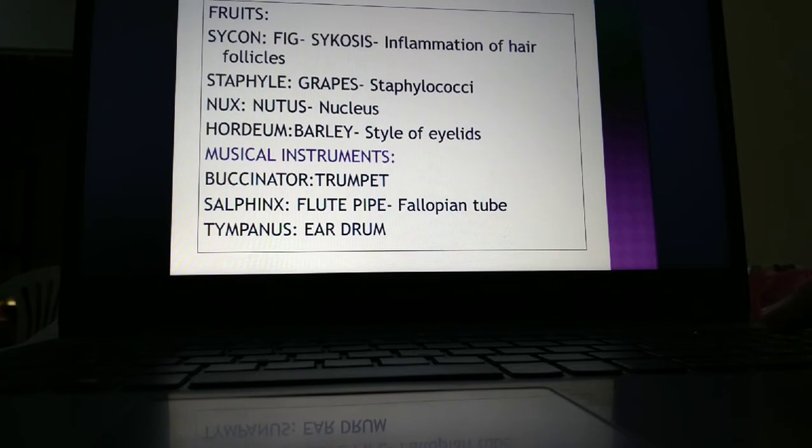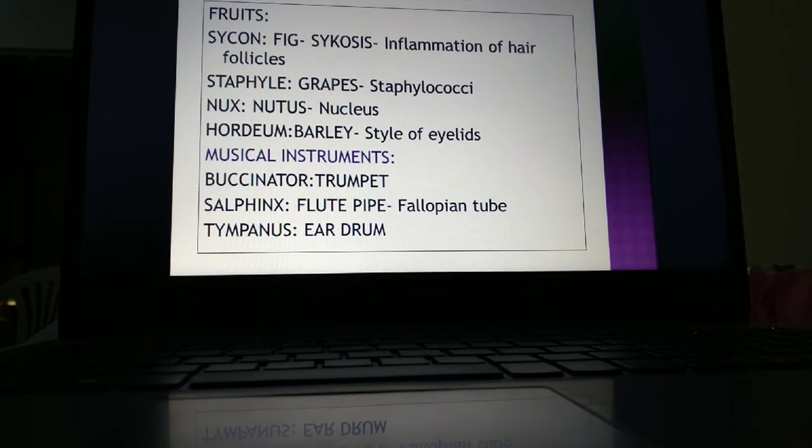Fruits: sycosis, from a fig-like fruit, means inflammation of hair follicles. If the hair follicles get inflamed, they look like the fig fruit, so the term is derived from the word sycosis. Staphyle means grapes, as I have already explained, staphyle grapes, that is cocci.